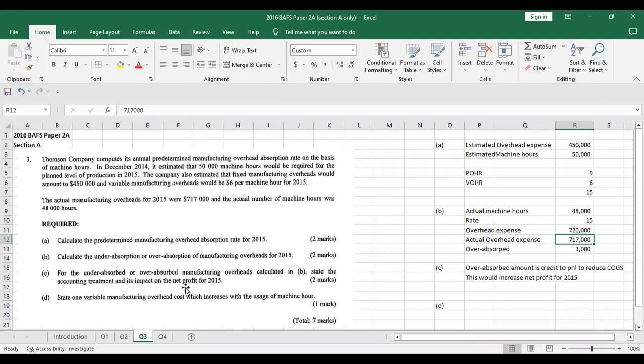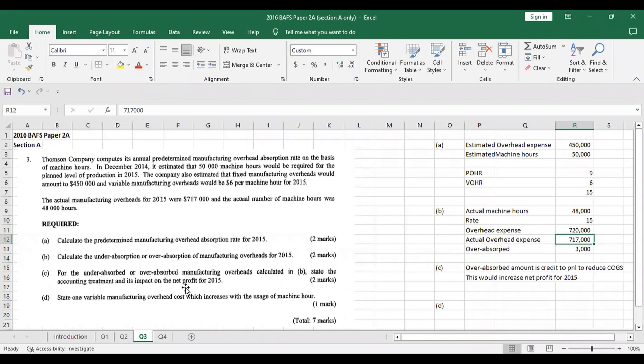One mark would probably be given for the word over absorption, that you have identified it correctly, and then you have calculated the number correctly, which is $3,000. But you should look at the marking scheme to see how they have allocated the marks to the components, because I don't know how they have allocated.